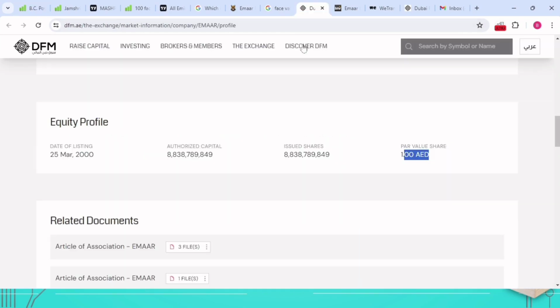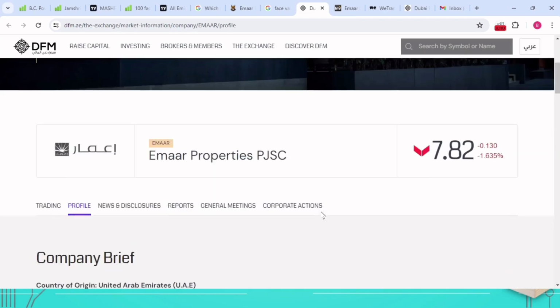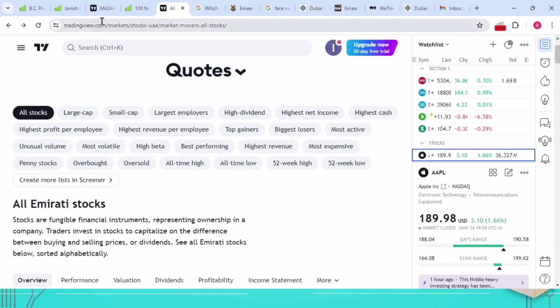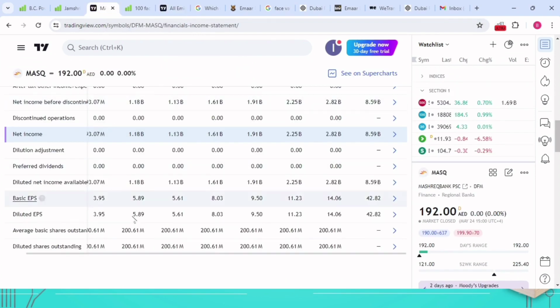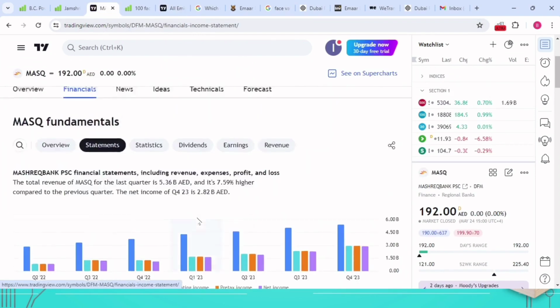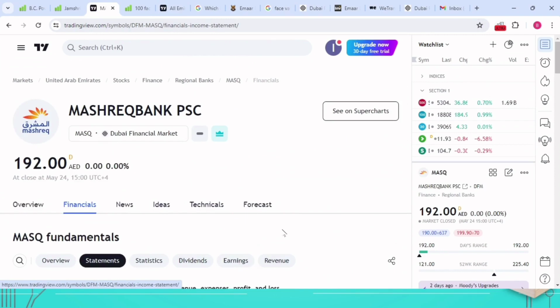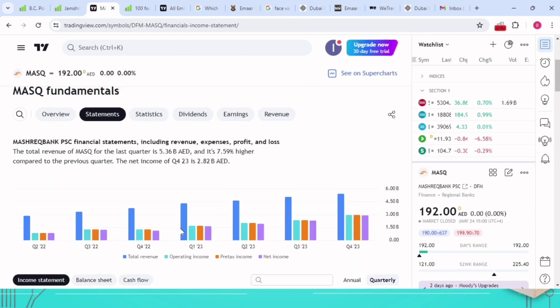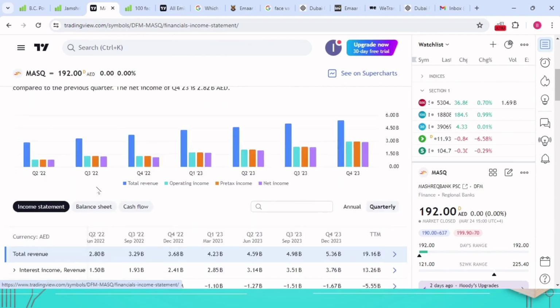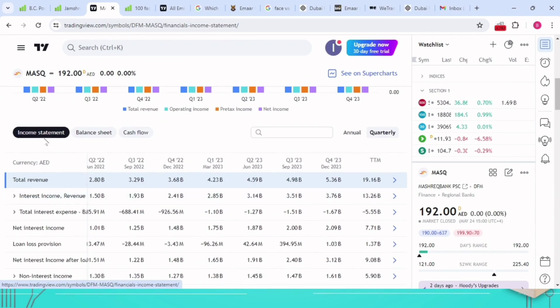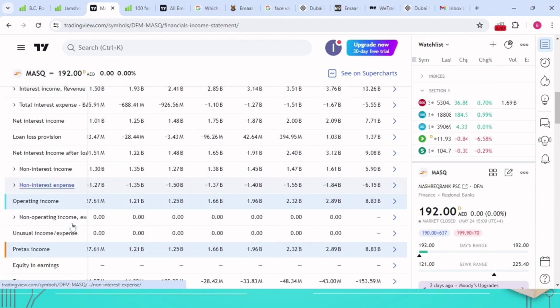In the same way, here is the face value they give for the UAE market, and you can look at book value over here too. I will take Mashreq Bank. Come here under financial, under statements. From the statements you can come down to the income statement.